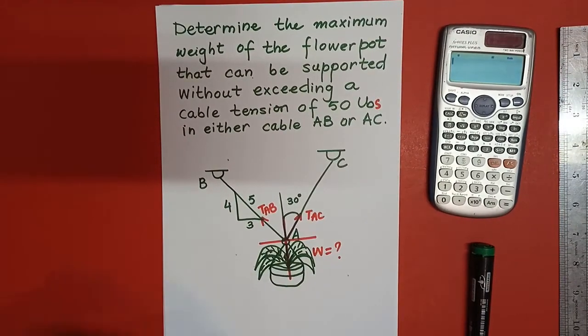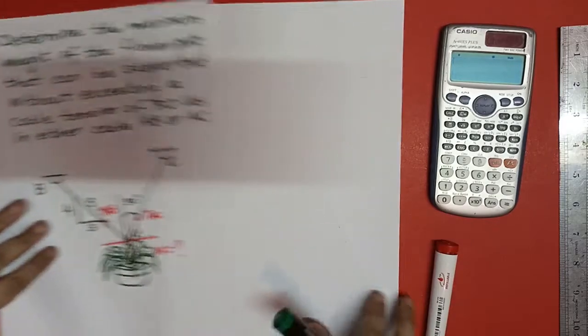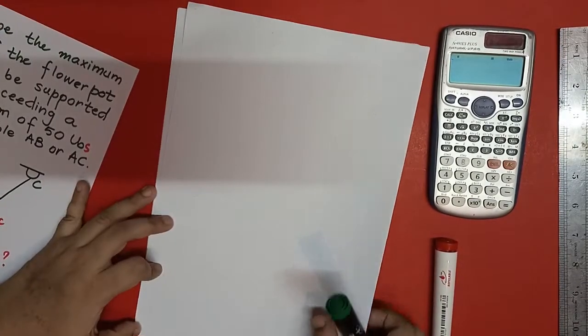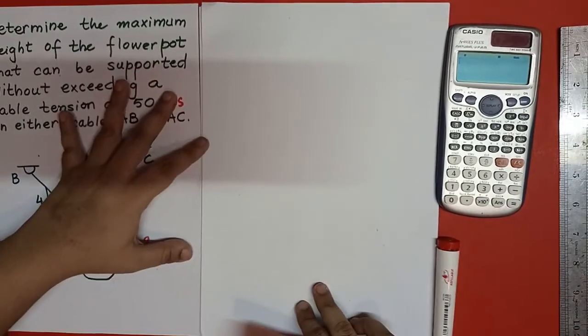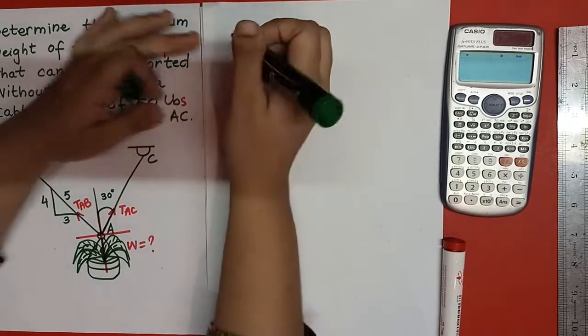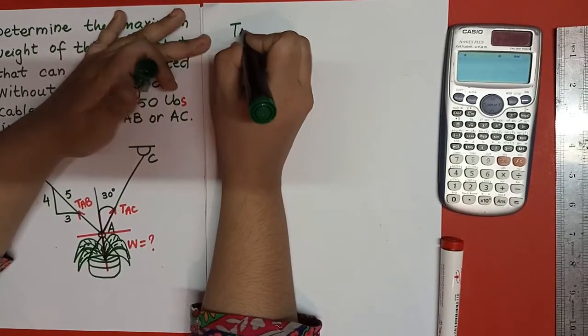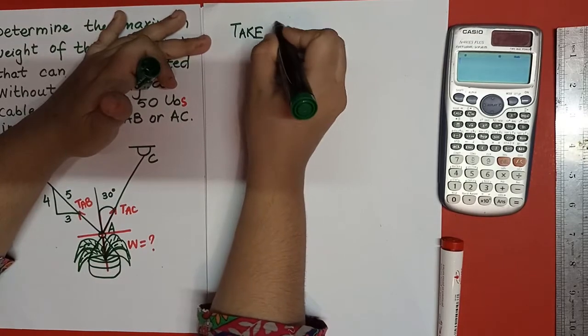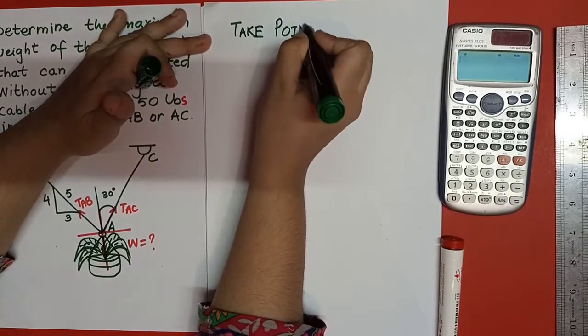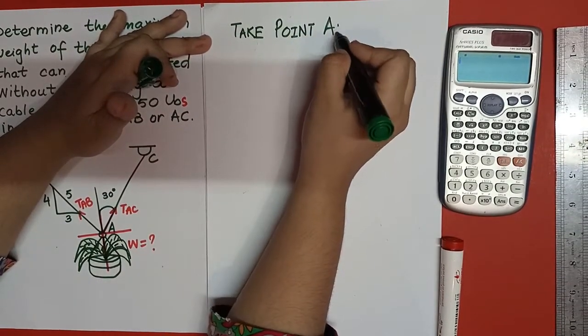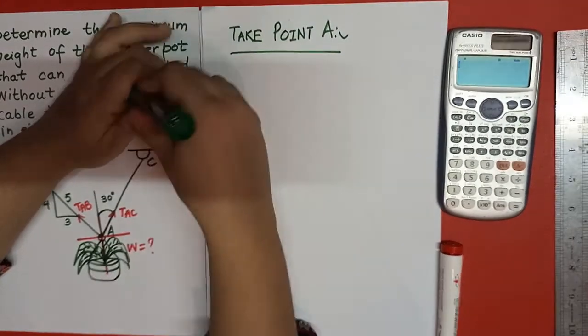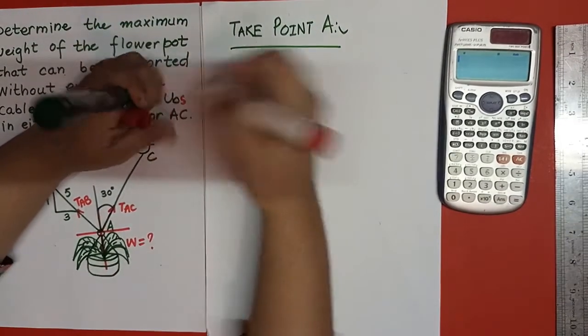So next I have to draw the free body diagram at point A. How can I draw it? Let me tell you. First, take point A and draw axes on it.